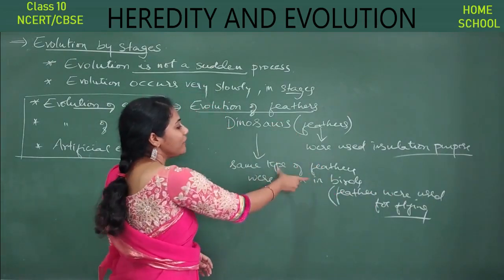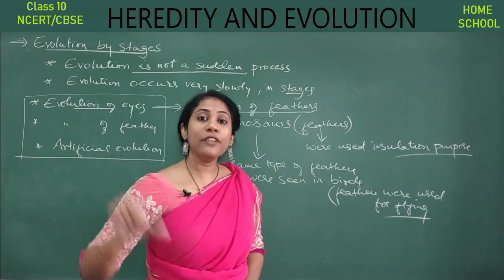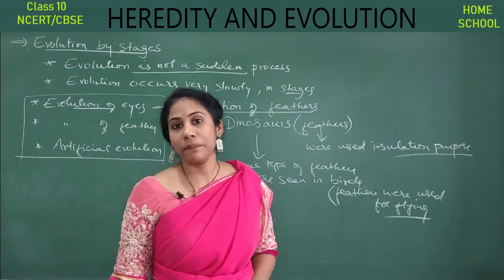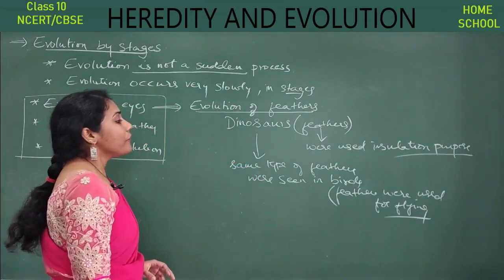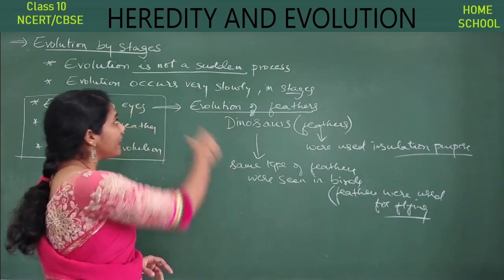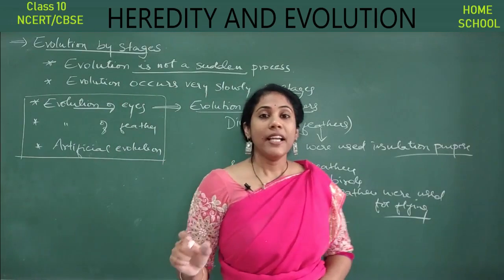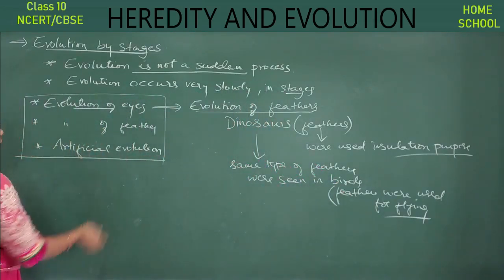See, this particular evolution did not happen all of a sudden. It happened very slowly, gradually, in many steps actually, right? So this is another example from which we can understand that evolution occurred in stages. Clear?